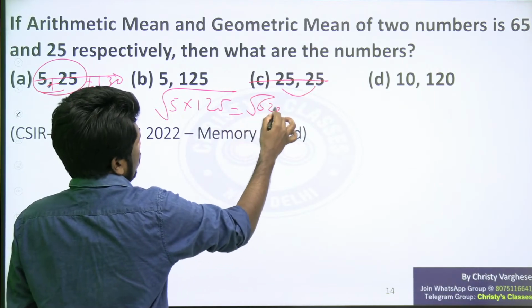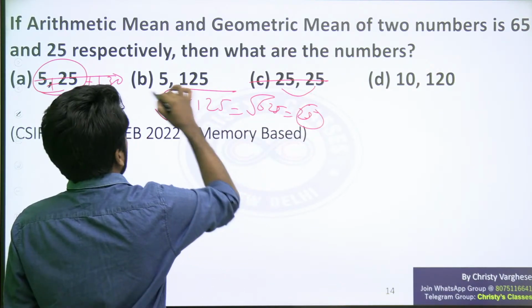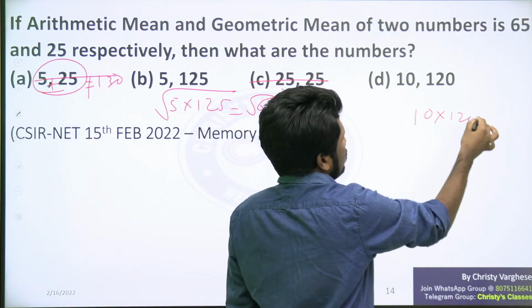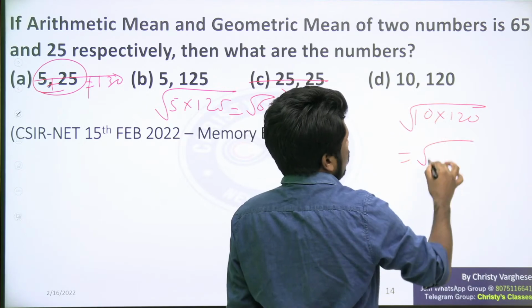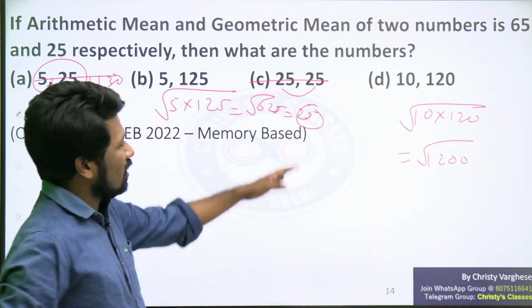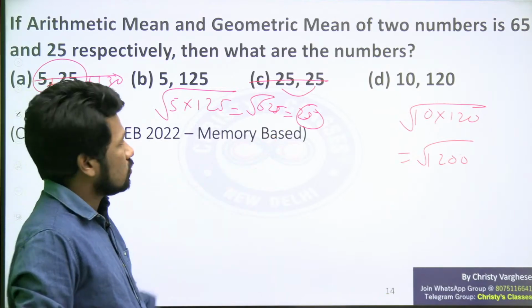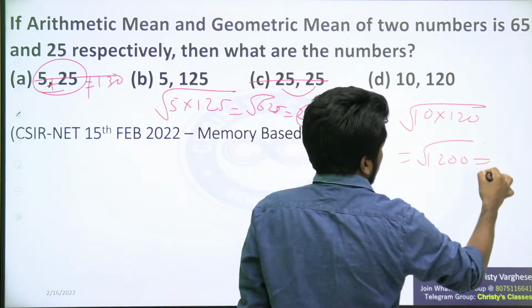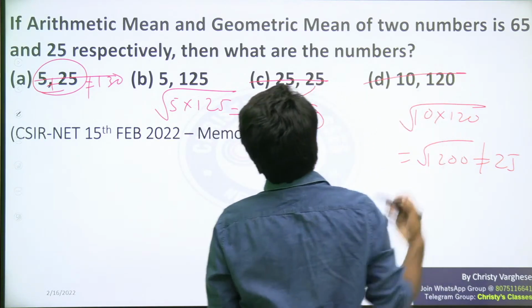Yes, 625 square root is 25. So option B is okay, but let us check option D. 10 into 120, square root of it, 1200 square root will not be anywhere near 25 for sure. So we need geometric mean to be 25. As it is not equal to 25, this also you can eliminate.